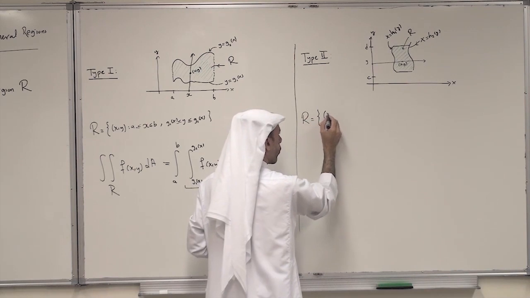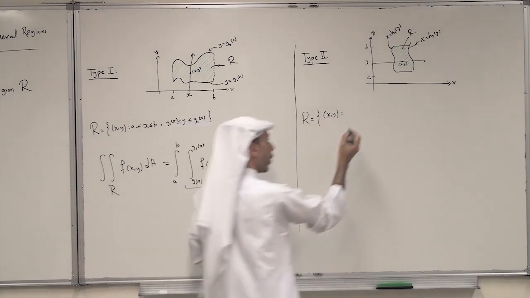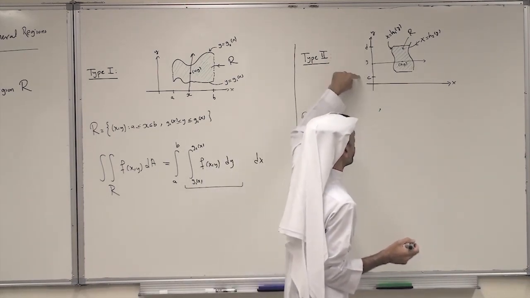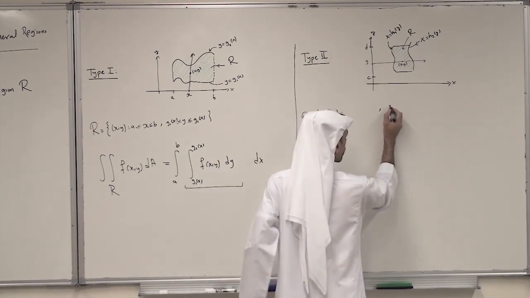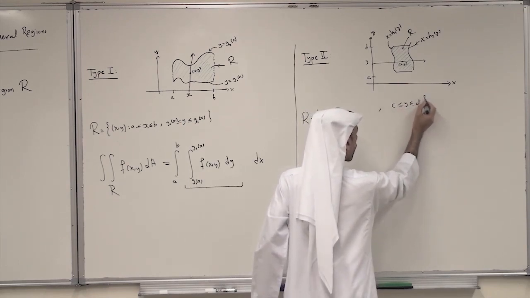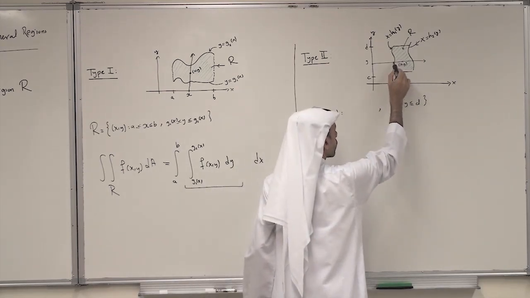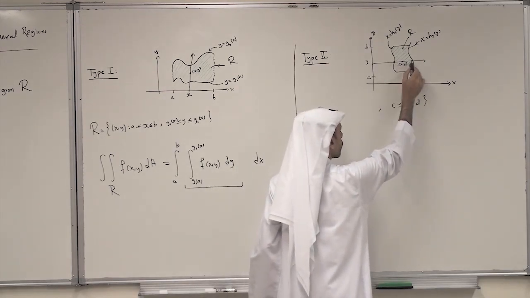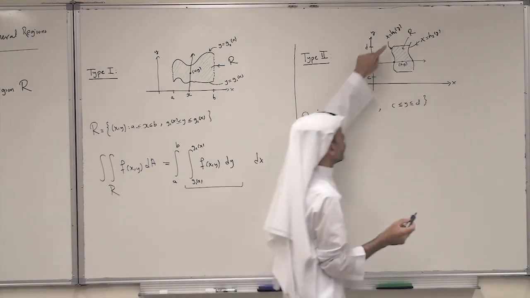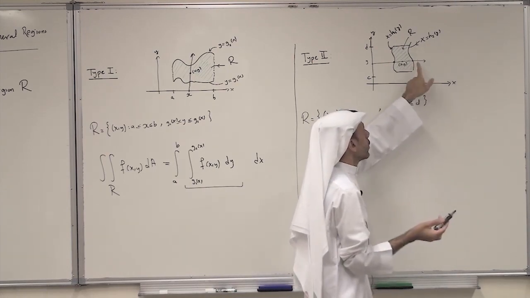It consists of all points x y, such that the possible values of y are in the y interval, c to d. And for any y, the possible values of x go from this x to this x. This comes from the left curve, which is h1, and this comes from the right curve, which is h2.